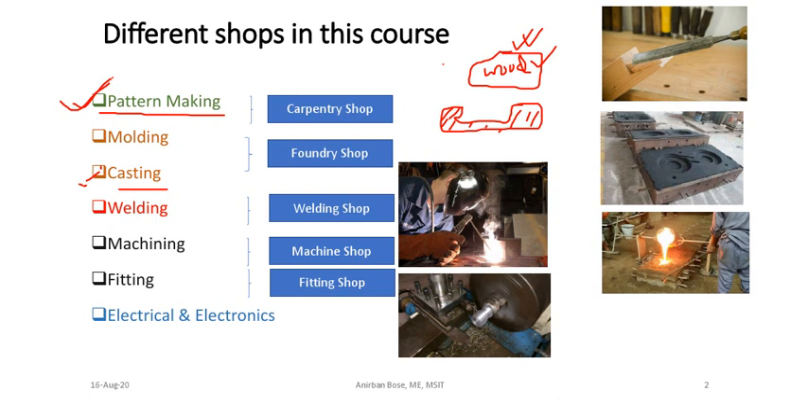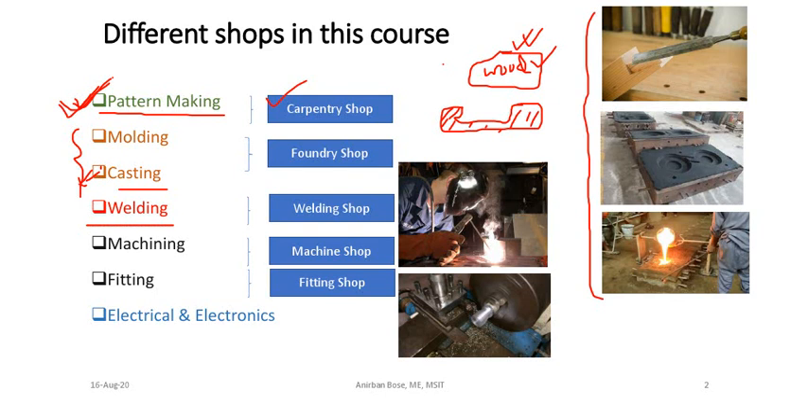But truly speaking, the casting is considering all these. If we tell you what are the different steps of casting, remember that it will start with pattern and finally end with the solidification. In the carpentry shop we make the pattern which is made of wood. Molding and casting are done in the foundry shop.